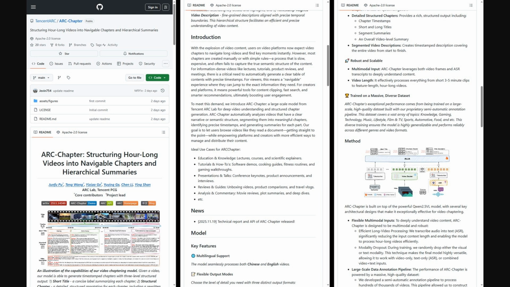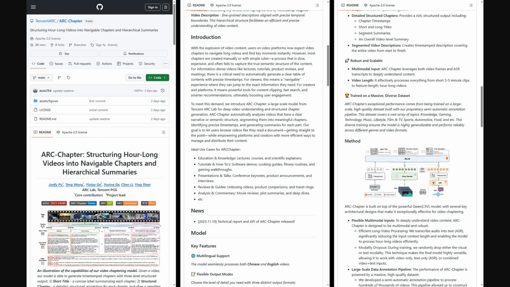Also, the authors shared a GitHub repo for ARC Chapter. There you'll mostly find a detailed README explaining the model's capabilities, ideal use cases, and how the multimodal pipeline works, plus a practical Python client example for calling their online ARC Chapter 7B API, including token setup and a full video processing demo script.